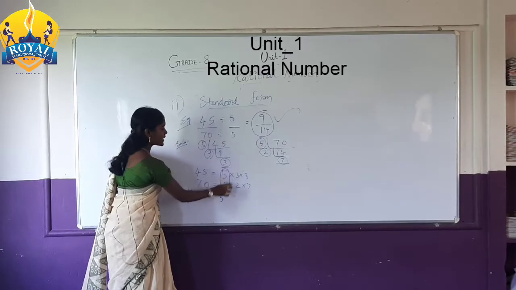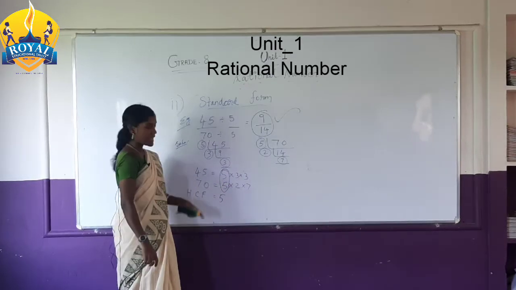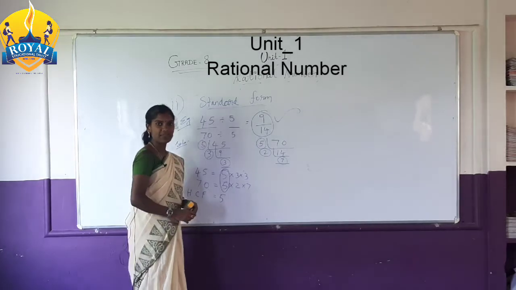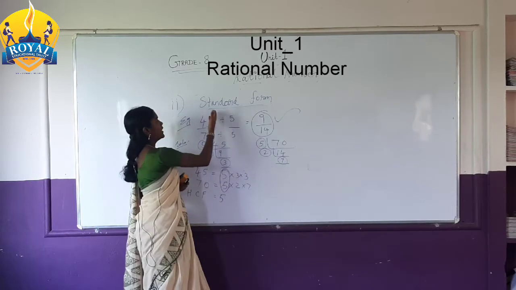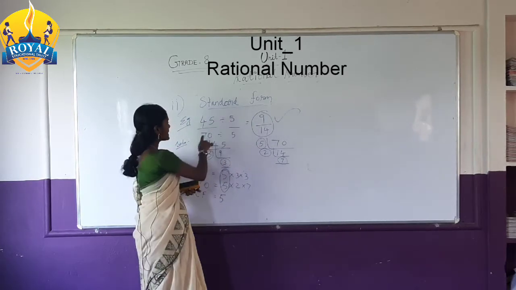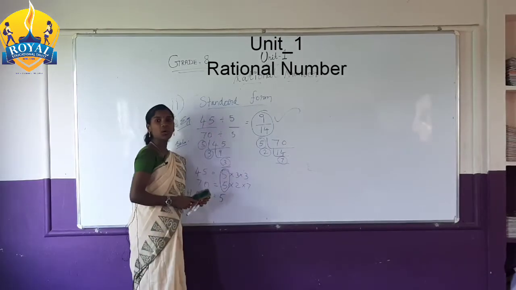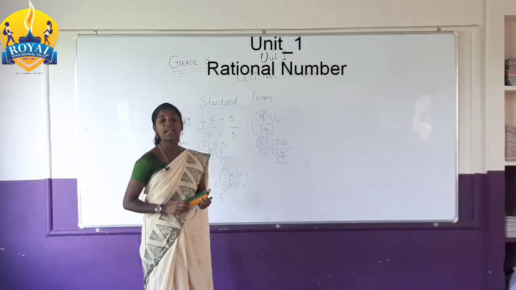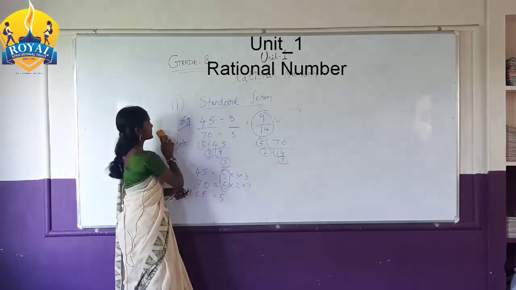Which one is common in both? That is 5. This 5 is called the HCF. Divide the given number by 5: 45 divided by 5 is 9, and 70 divided by 5 is 14. You convert to the lowest term of the given number. This is called standard form.